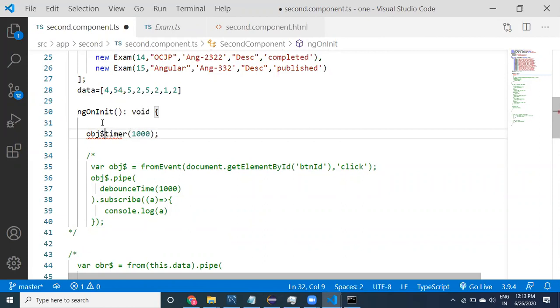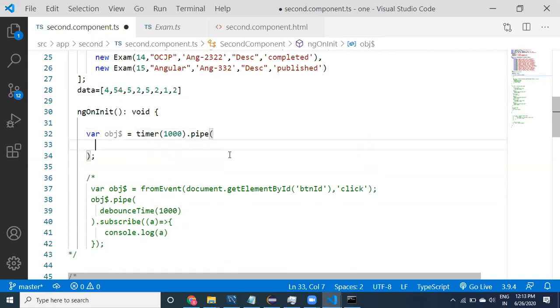We have to take some variable; var has to be provided for a local variable, but for an instance variable you don't need to provide it. If you take timer 1000, then you may apply pipe.